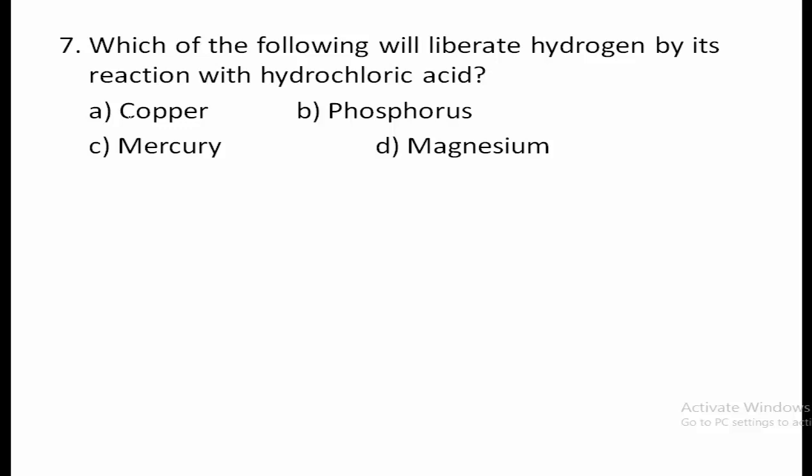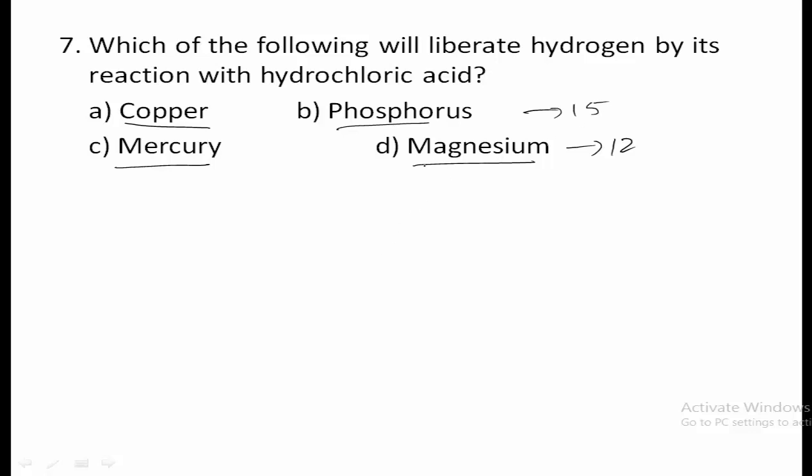Seventh question, which of the following will liberate hydrogen by its reaction with hydrochloric acid? Here among these elements, first see, copper and mercury are less reactive elements, and phosphorus and magnesium are reactive, but atomic number of magnesium is 12 and atomic number of phosphorus is 15.